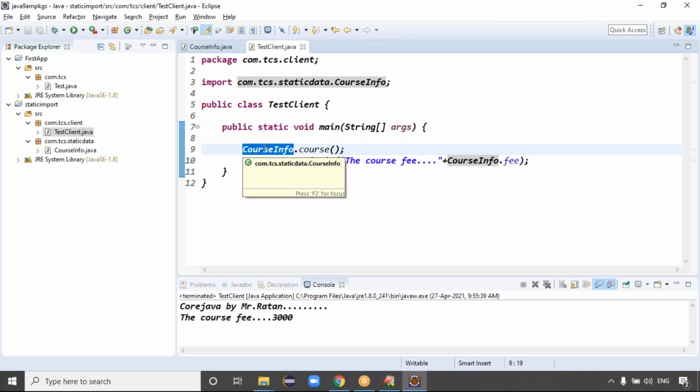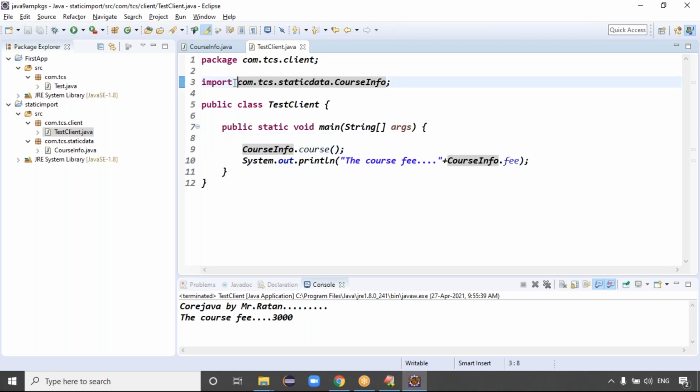To overcome this issue, guys, you can go for the static import. The syntax of static import is: import static com.tcs.staticdata.CourseInfo.*. What is the meaning of this line? You can access all the static members of CourseInfo directly in the application without using the class name.